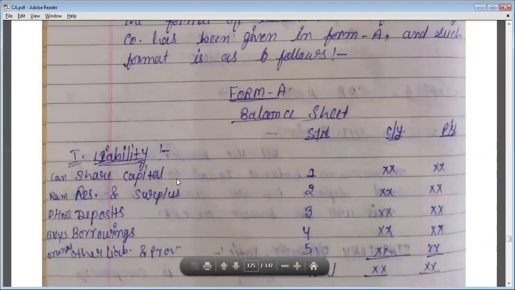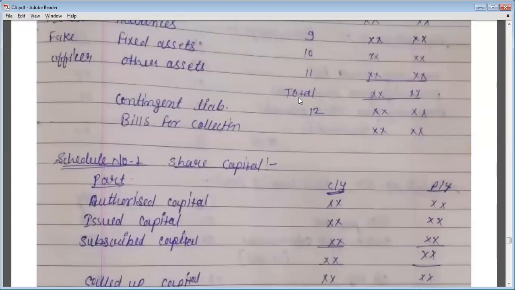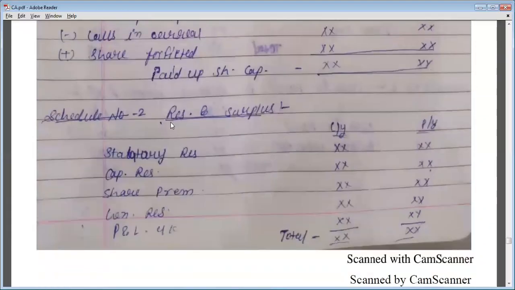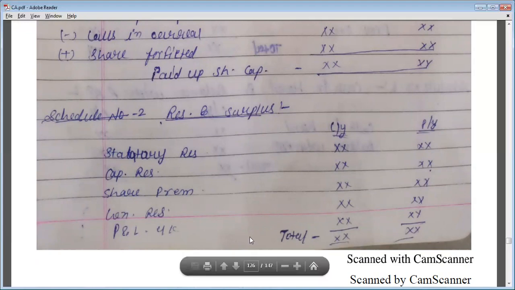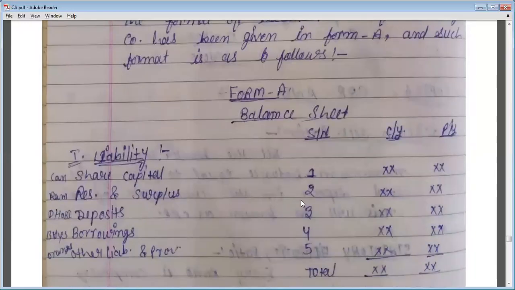Okay. Then second is reserves and surplus. For reserves and surplus, we will prepare schedule number 2. So let's see what is schedule number 2. Schedule number 2 is reserves and surplus. The statutory reserve is there, capital reserve, share premium, general reserve, and P&L. All these amounts will be written down in reserves and surplus, and the total will be written in the balance sheet under the heading reserves and surplus.